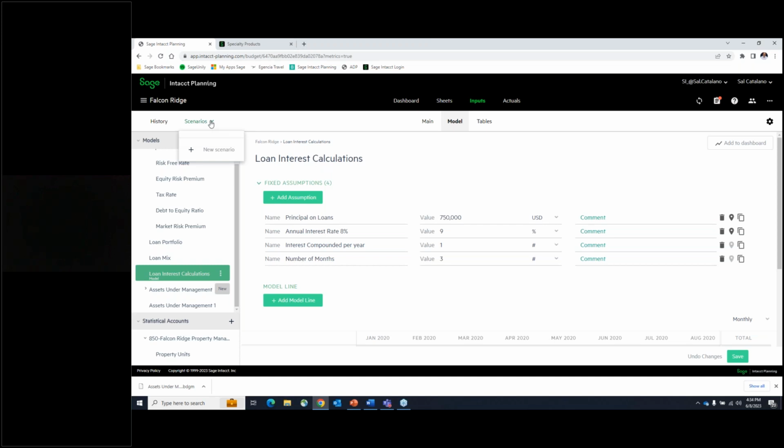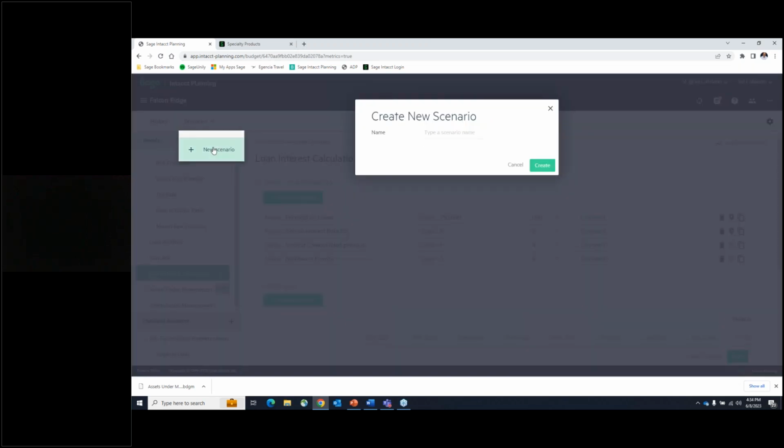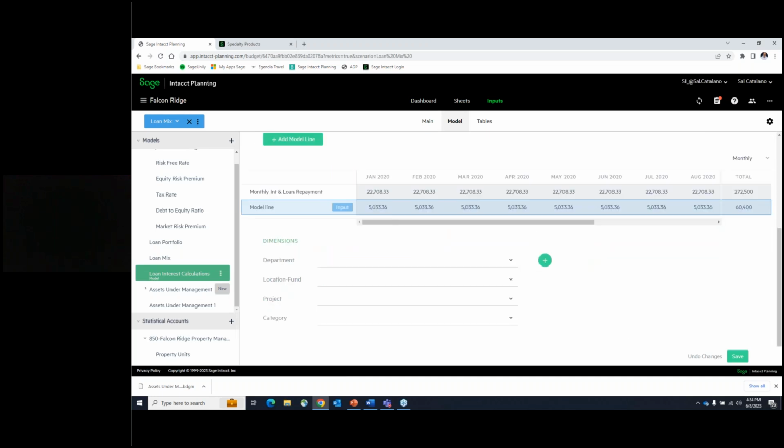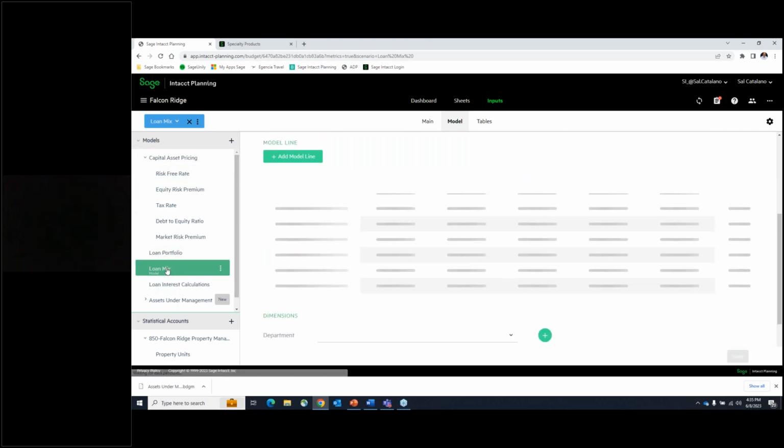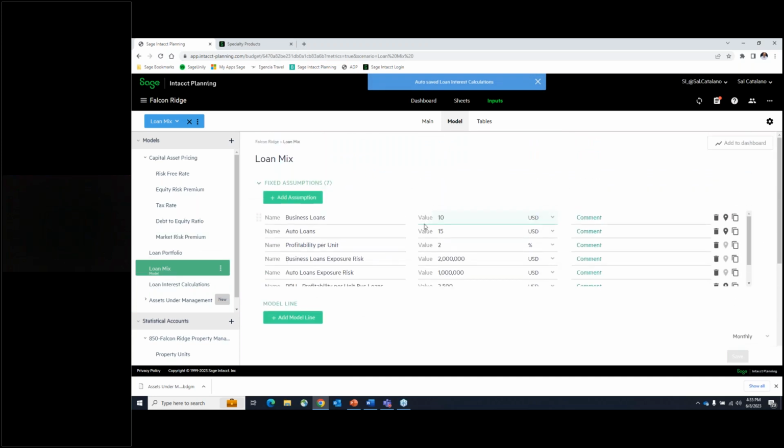By simply creating a scenario, I can say new scenario, and we'll call this loan mix, let's say we change the loan mix. Now it's created a complete copy of the actual working budget that I was just working on, and it puts it into this other area. Now I can go ahead and make my changes in here. Let's say I'm planning, or hoping, to do 25 loans and maybe 30 of these loans. So what's that going to look like?